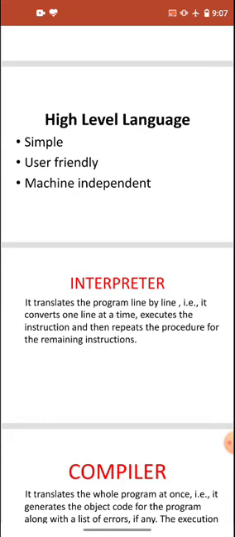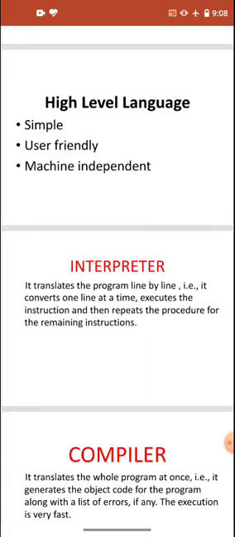The same procedure will happen for the next line. That means it will read each and every line one by one. It will read the first line, then execute it, then read the second line, then execute it, then the third line, then execute that line. So line by line it will read it and execute it.